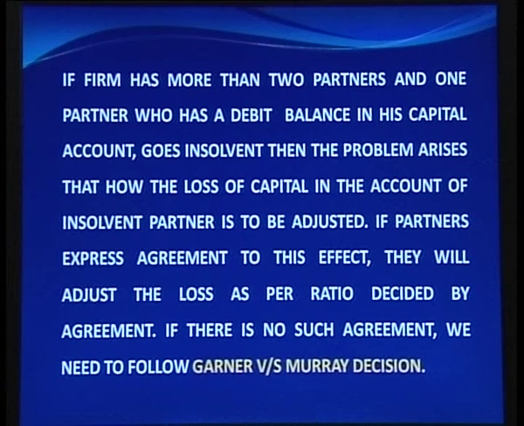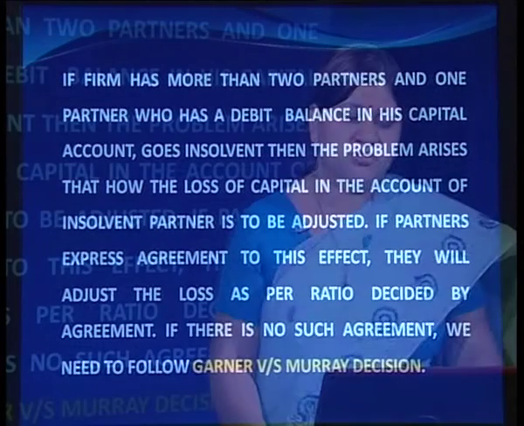If the firm has more than two partners and one partner who has a debit balance in his capital account goes insolvent, then the problem arises of how the loss of capital in the account of the insolvent partner is to be adjusted. If partners express agreement to the effect, they will adjust the loss as per the ratio decided by agreement. If there is no such agreement, we need to follow the Garner versus Murray decision.